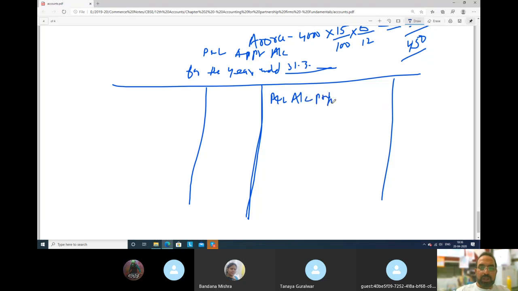Profit. And if you remember the format of profit and loss appropriation, interest on drawings always comes to this side because that is income to the firm. So whatever is income, plus for the betterment of the firm, where the money will come, that will come in the credit side. And what all the firm has to pay, that will come to the debit side.